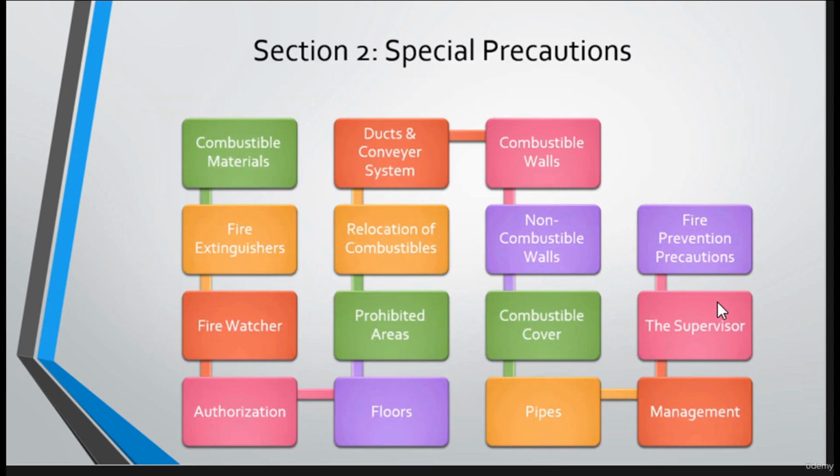They are related to combustible materials, fire extinguishers, fire watchers, authorization, floors, prohibited areas, relocation of combustibles, ducts and conveyor system, combustible walls, non-combustible walls, combustible cover, pipes, management precautions, supervisor precautions, and fire prevention precautions. All of these precautions are enlisted with great amount of detail in the standard 1910.252. I will attach, of course, this standard in the course reference material. You should take a look at it.